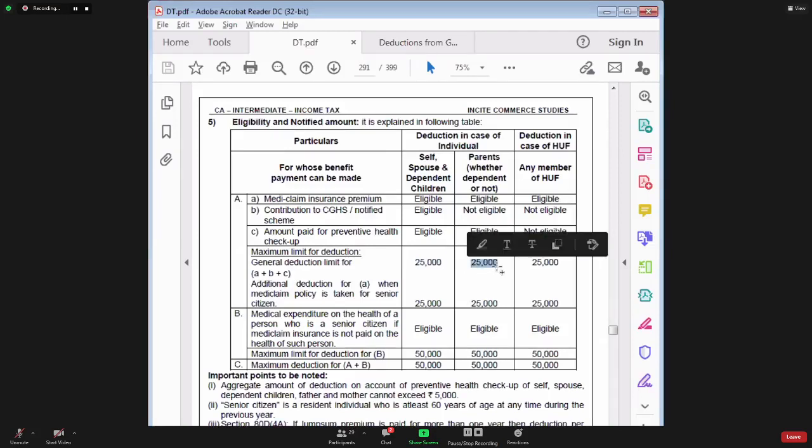What do you mean by group 1? Group 1 means self, spouse and dependent child, and group 2 means parents. So there is a 25,000 limit for group 1 and 25,000 limit for group 2. See, health insurance premium, everyone.